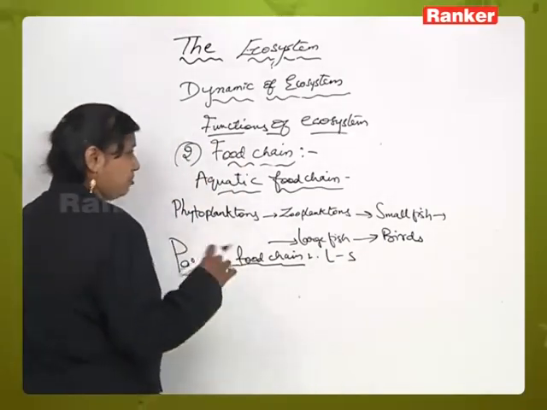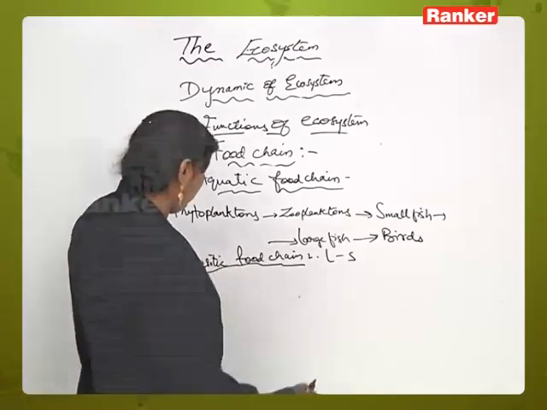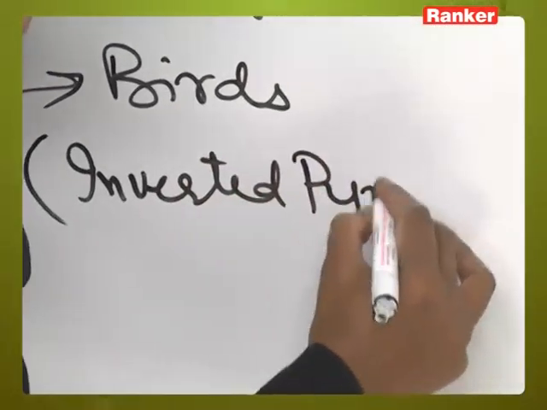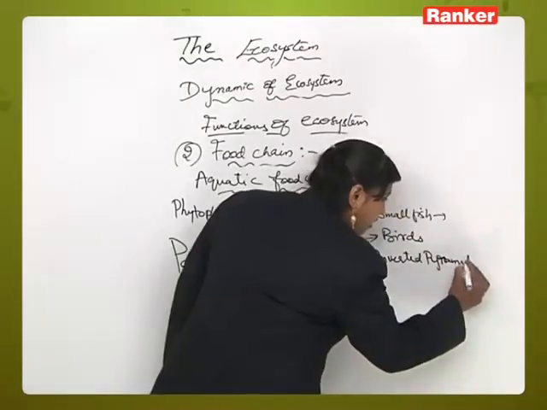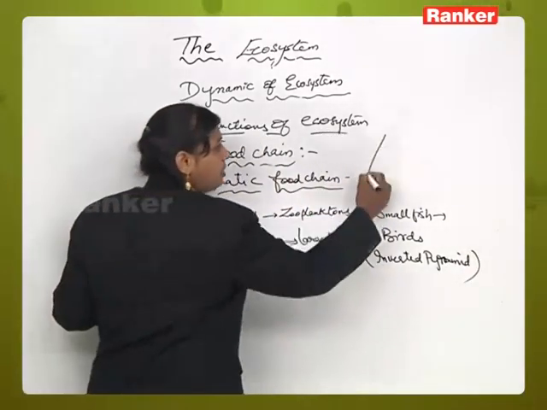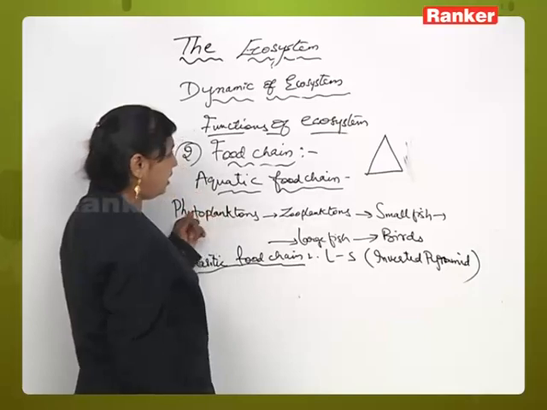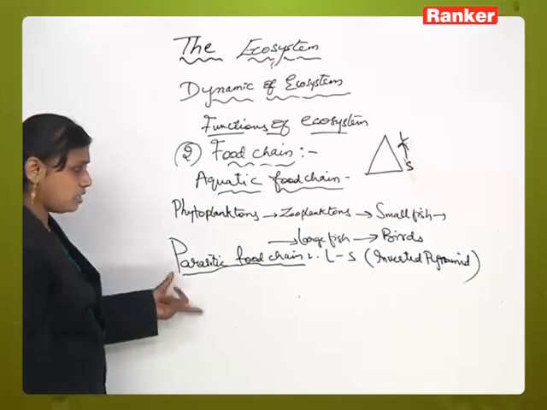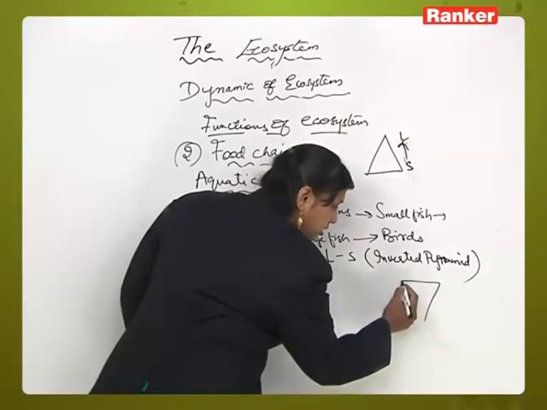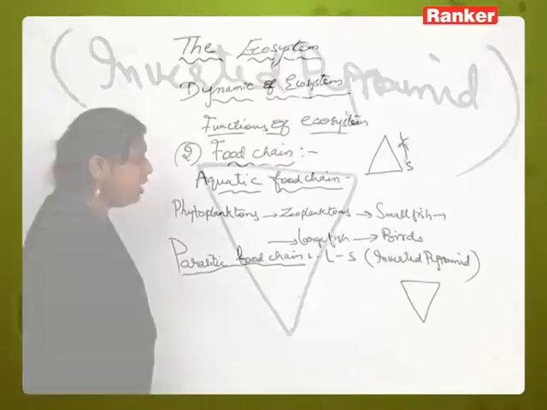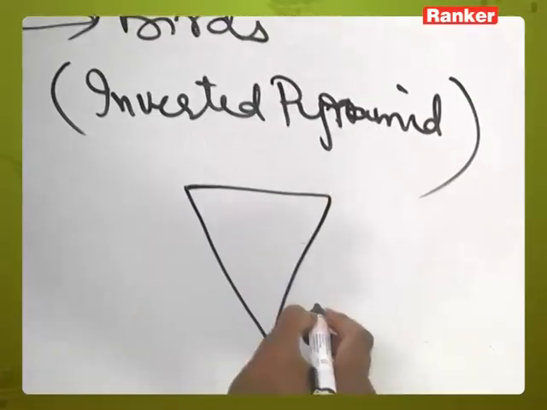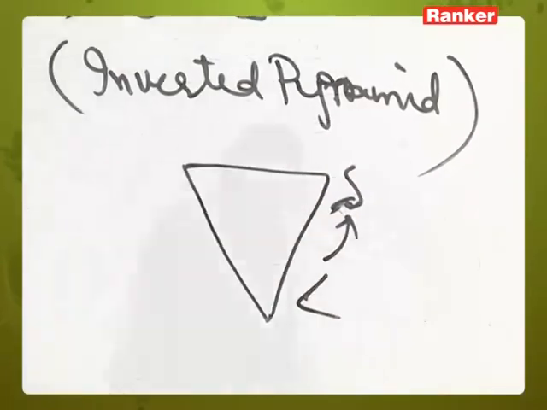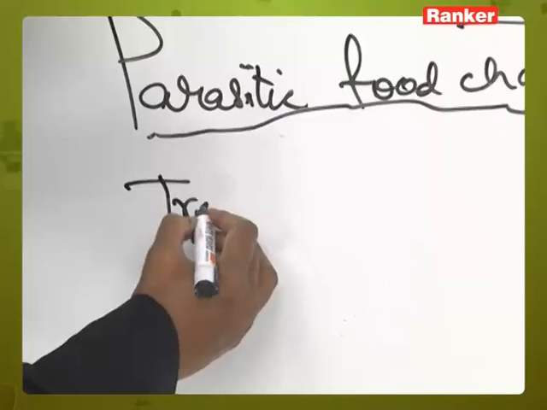This food chain can be in the form of an inverted pyramid. Normally these are normal pyramids in a triangle form. These aquatic and terrestrial food chains are in the form of smaller to larger, right? Whereas the parasitic food chain will be an inverted pyramid, like this. So this will be occupying from larger to smaller organisms. An example for this will be a tree.